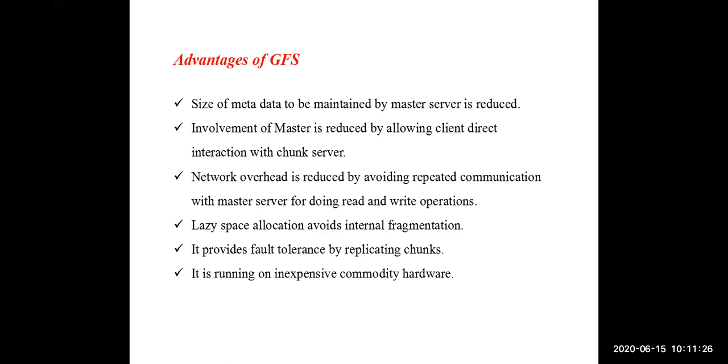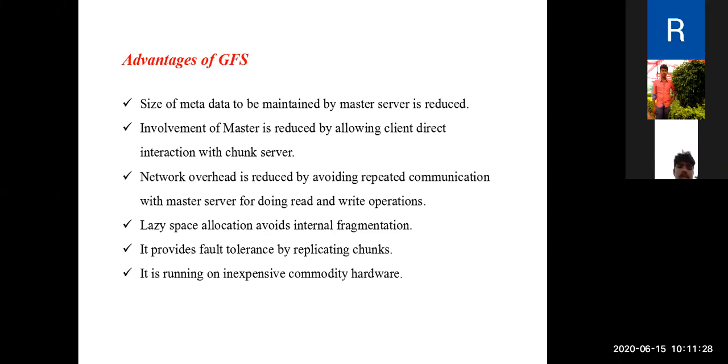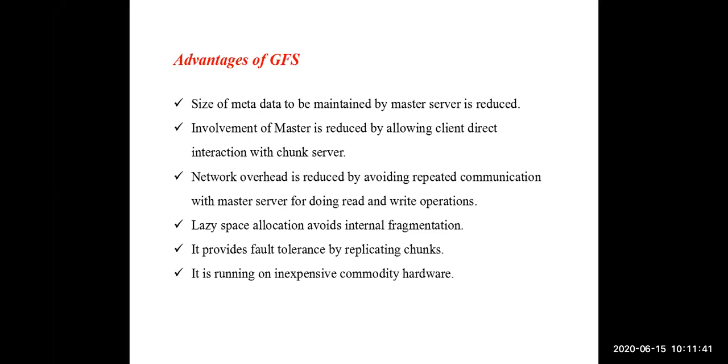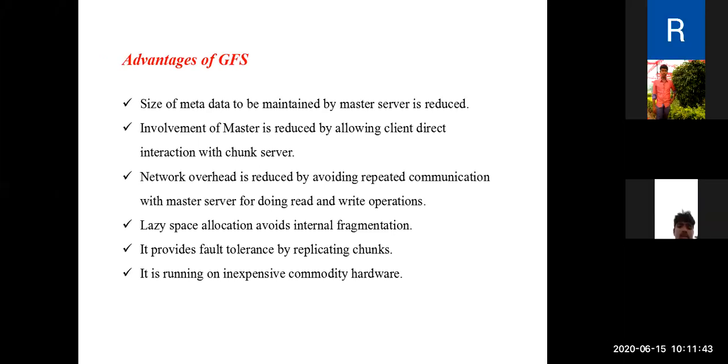We know already each chunk will be replicated a minimum of 3 times. By default, the Google file system stores every chunk 3 times on 3 different servers, so that even if some servers crash, we don't lose our chunks. That is called providing fault tolerance.